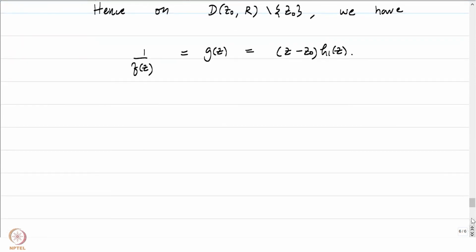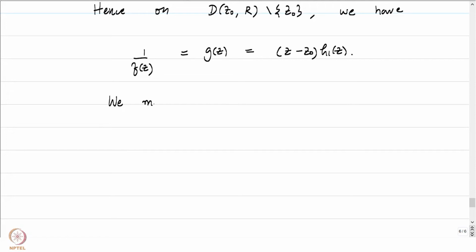And therefore, by reducing our radius r further down, we may assume that h1 does not vanish in D(z0, r). We can always do that because h1 of z0 is not equal to 0, and by continuity it does not vanish in a small enough neighborhood. So, we may assume that r is exactly that neighborhood.